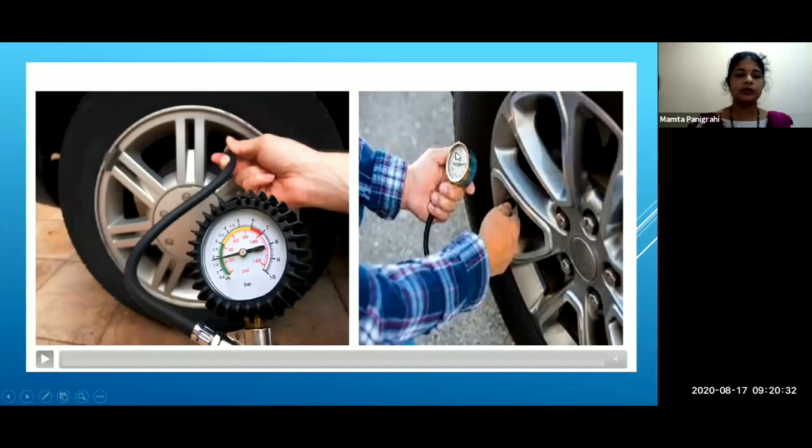You must have observed the tires of two-wheelers and four-wheelers getting pressurized. The air filling machine has a pressure indicating dial or a digital meter showing the reading of pressure. The machine fills the pressure to a certain value, and in this way the air gets pressurized in the tire.